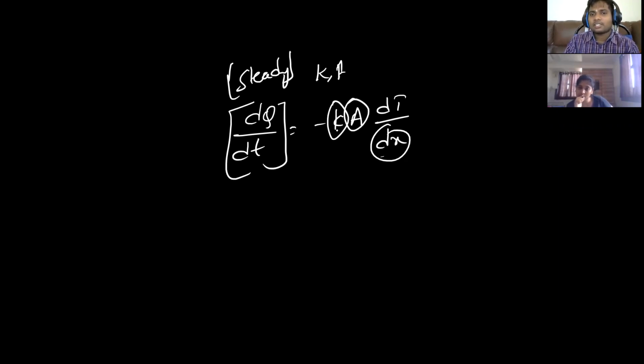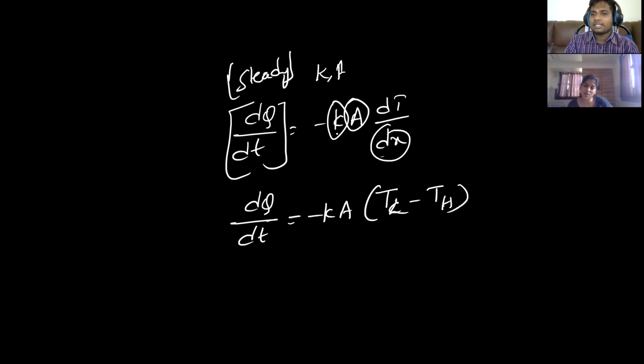So when this is constant, this is constant, this is constant, can I write this simplified as minus k a into dT, which can be written as T cold, T lower minus T high, right? Final minus initial. So if we write high to low, the minus will also go. Now dx can be written as that length, L minus 0. Directly we can integrate and find dx is delta x. It will come like that if everything is constant here, if k and A are constant.